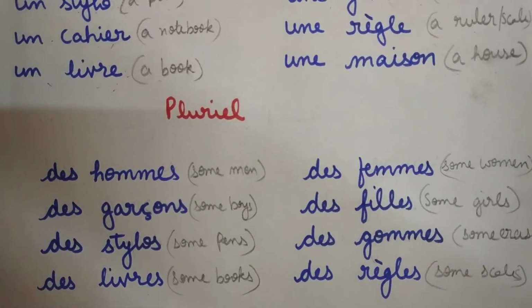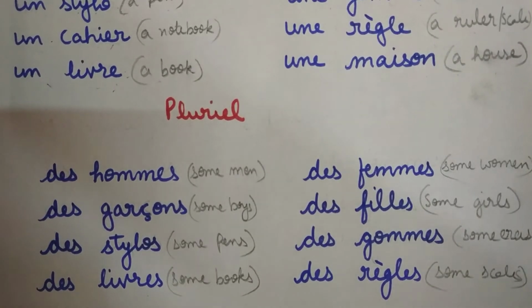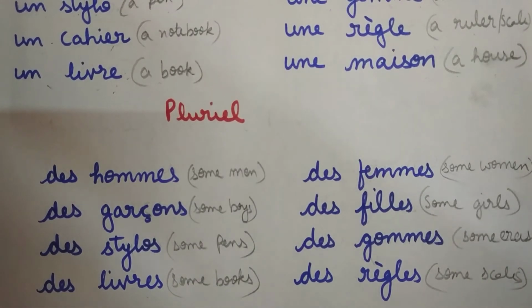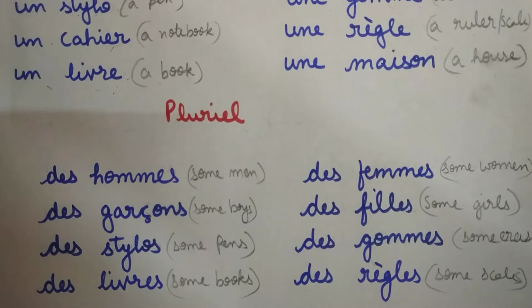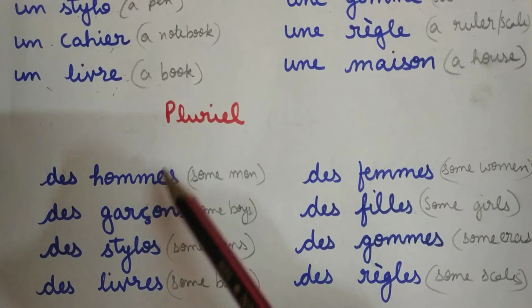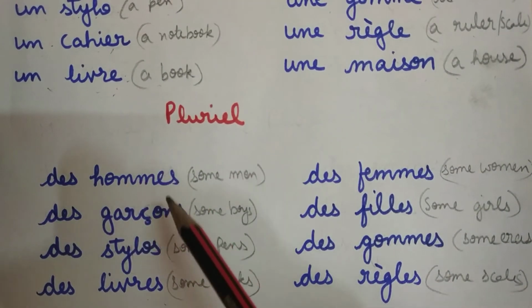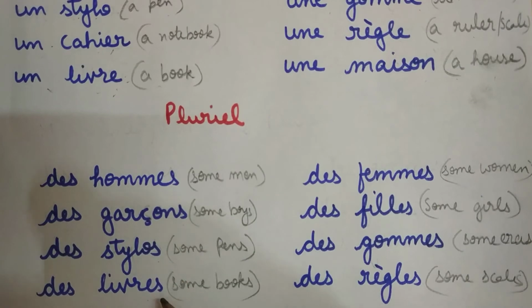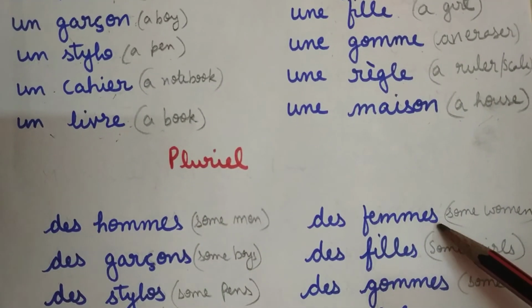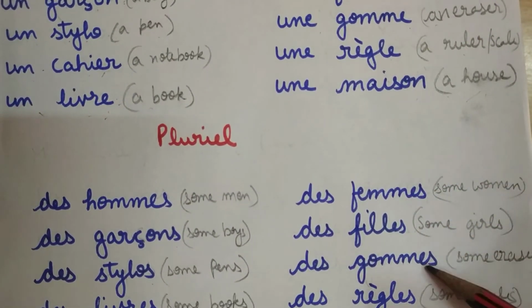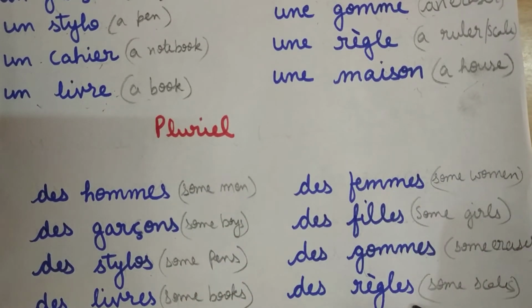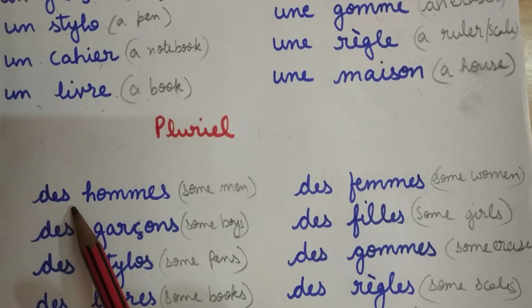Now, how we use des. Des is used for the plural. It means some. Okay? It is used with masculine and feminine nouns in the plural form. So, if we take all the above nouns in the plural form, okay, homme we have put an S, garçon S, stylo in the plural form, livre in the plural form. Then in the feminine form we had femme and fille, gomme in the plural form, règle in the plural form. These all eight nouns are in the plural form. So we have put des.